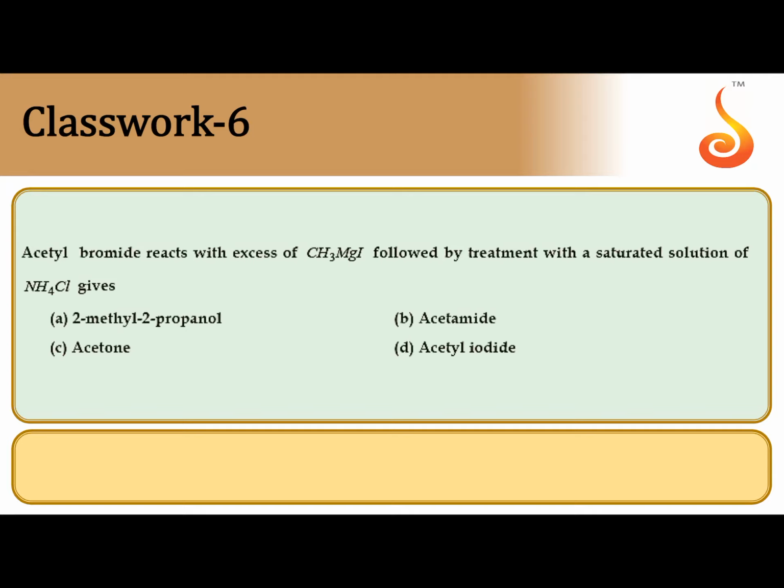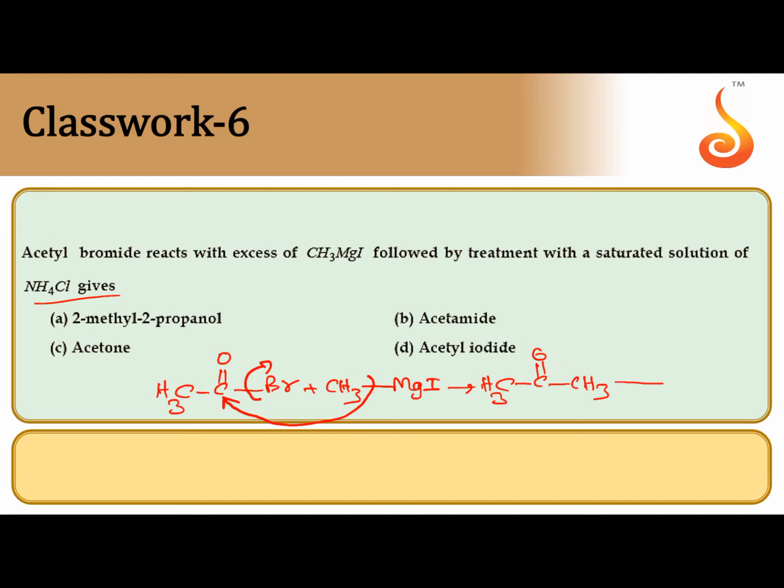Acetyl bromide reacts with excess of methyl magnesium iodide followed by treatment with a saturated solution of ammonium chloride, it gives. See, acetyl bromide, CH3COBr, this is called acetyl bromide. When it is reacted with methyl magnesium iodide, methyl attacks at electrophilic carbon, carbonyl carbon, CH3COCH3, acetone is product. After the formation of acetone, since excess of methyl magnesium they mentioned, again CH3MgI followed by hydrolysis.